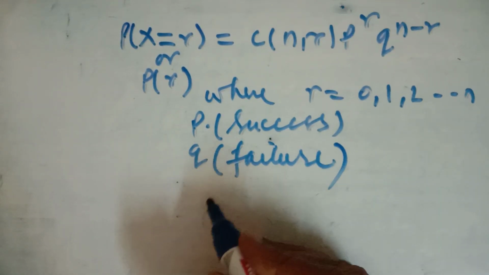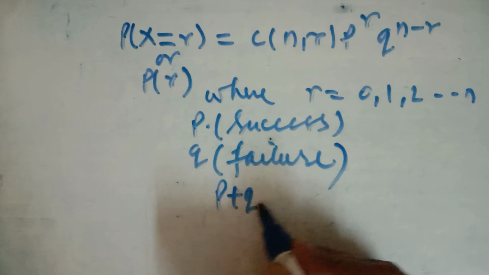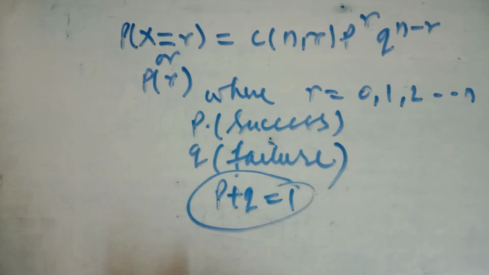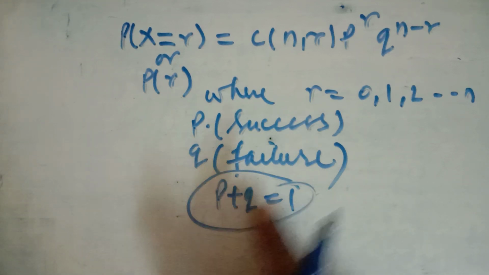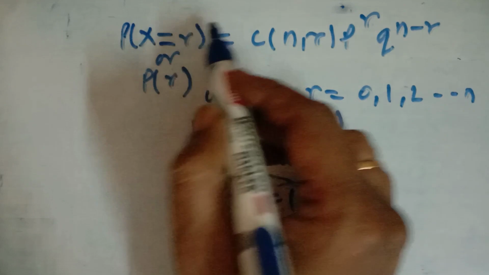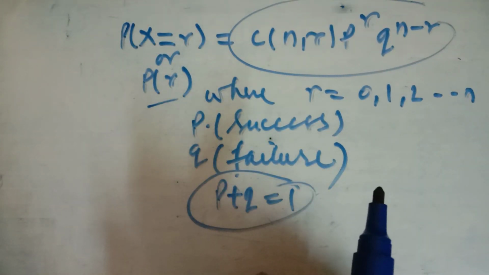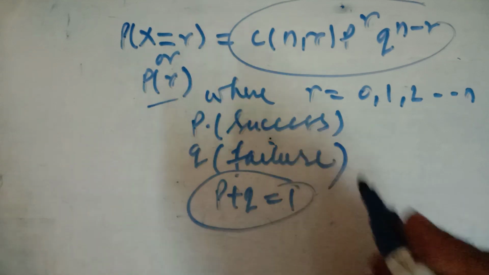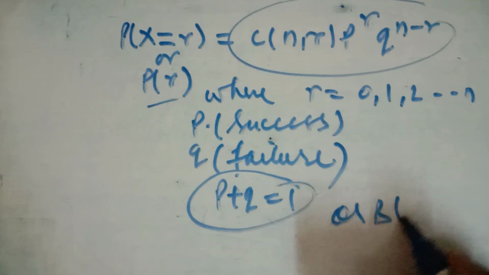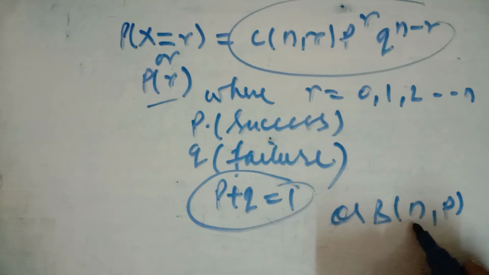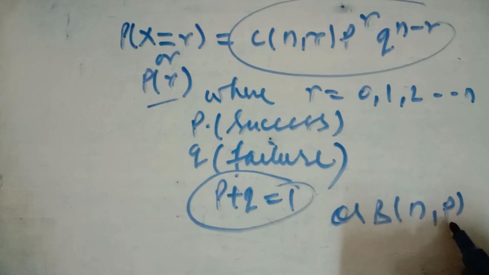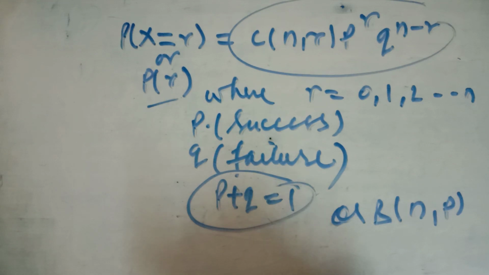P is the success, Q is the failure, and we know that P plus Q is equal to 1 in a random experiment. The sum of the probability of the success and the failure is always equal to 1. And this is known as the probability distribution function for the binomial distribution. It is also represented by B(n, p), where n is the number of trials, p is the success. So if we know p, you can easily find q, which is equal to 1 minus p.